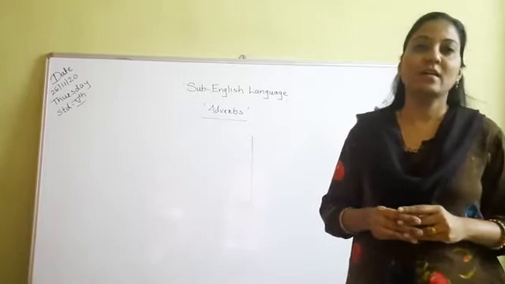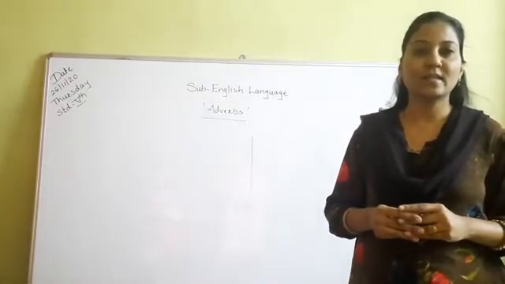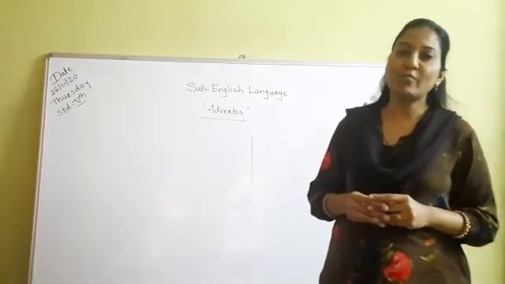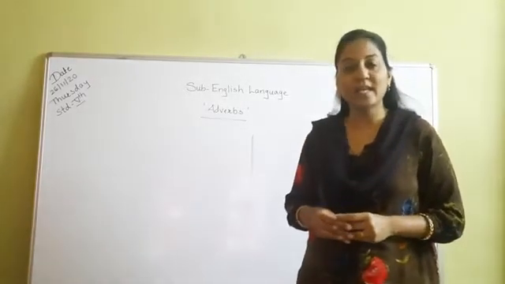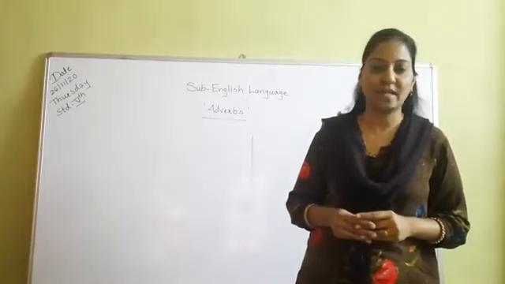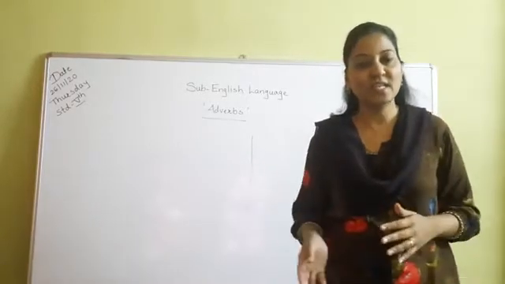We have seen the first type, that is adverb of manner, and the words ending in ly are known as the adverb of manner. We have seen various examples.